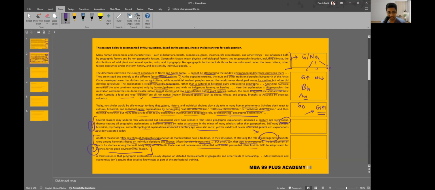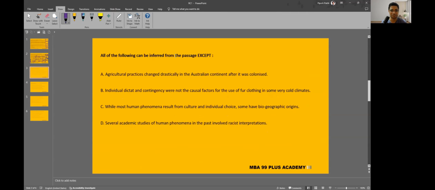The third reason is that geographic explanations usually depend on detailed technical facts of geography and other fields of scholarship. Mostly historians and economists do not acquire that detailed knowledge, which is fine. The third is basically that there is no training. That completes our paragraph. These last three paragraphs just give the reasons for the disappointment of your author. A straightforward paragraph, I would say. Let's have a look at the question. So basically, I think the main agenda is that the author has a problem with scholars who are denouncing the geographical explanations.